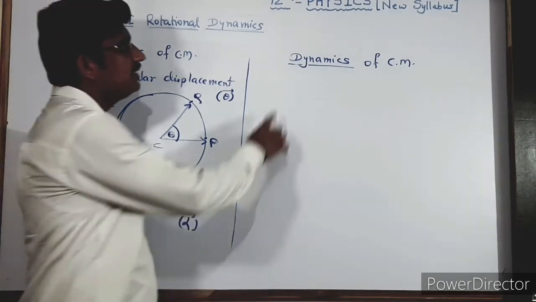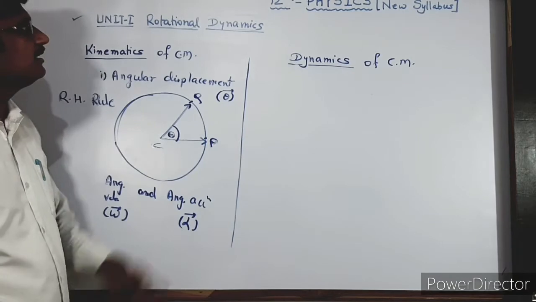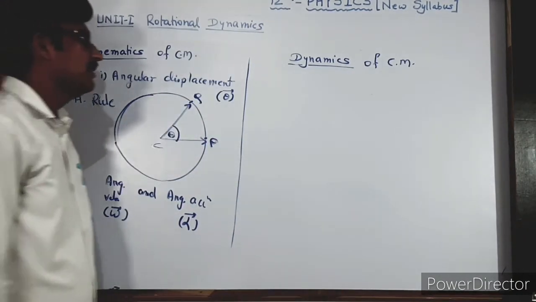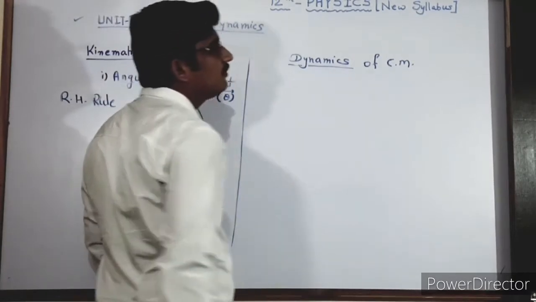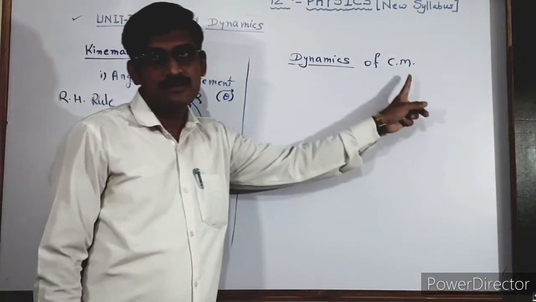But when we talk about the dynamics of circular motion, which is related to our chapter, dynamics means the force applied when the particle performs circular motion.